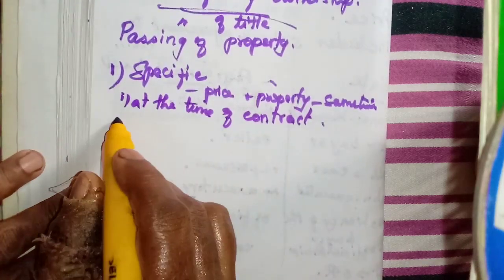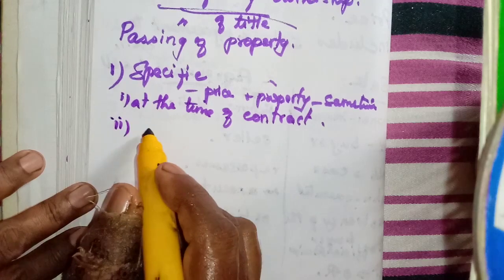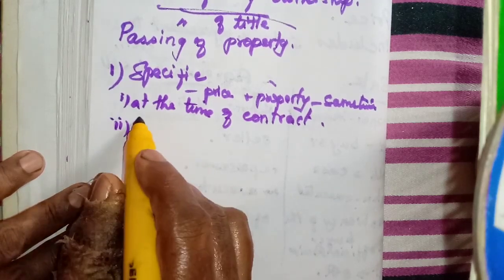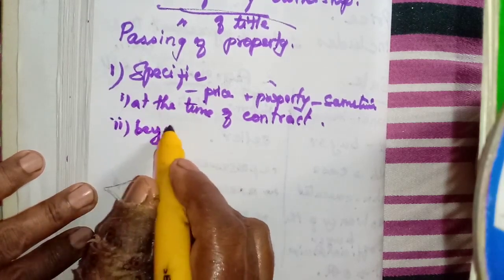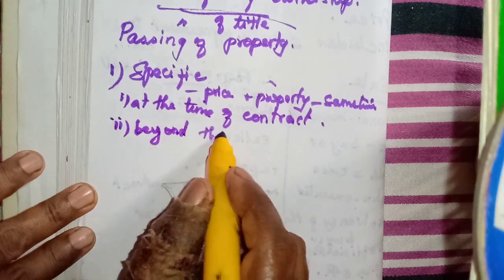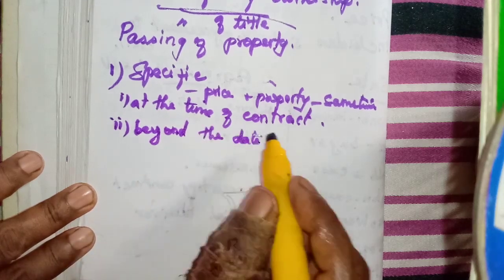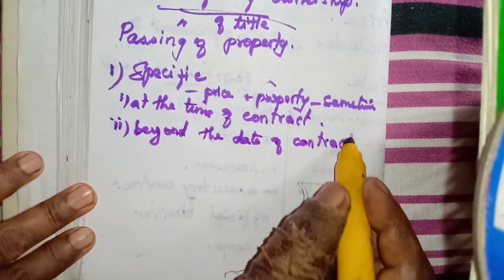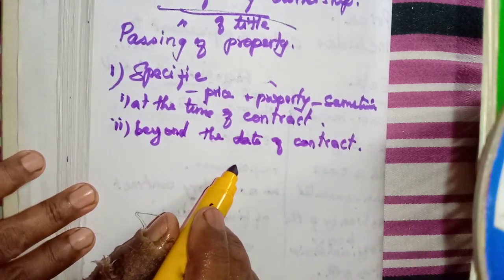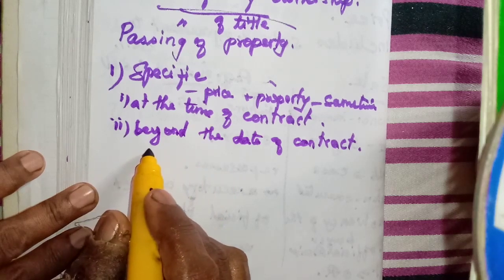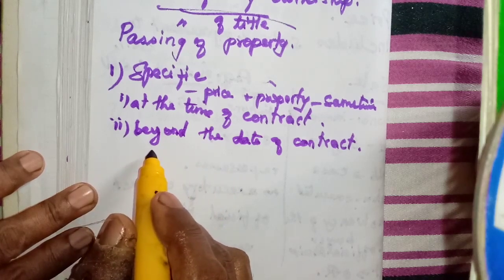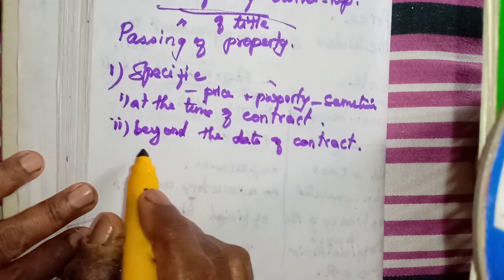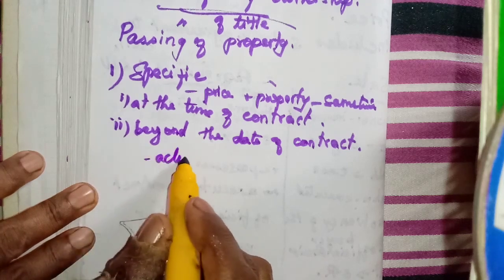Then sometimes this title can be passed beyond the date of contract. How? When all the goods cannot be delivered. Some goods cannot be delivered on the date of agreement. The seller has to do some activities.